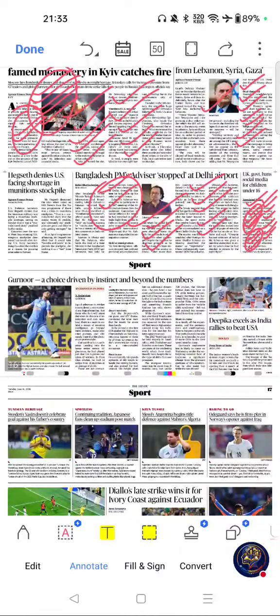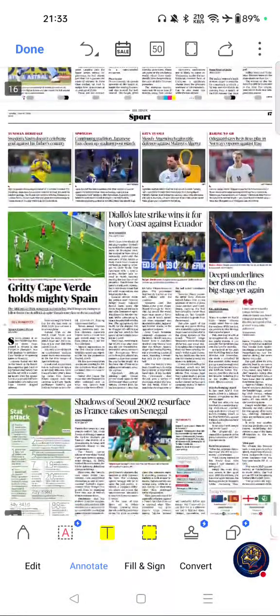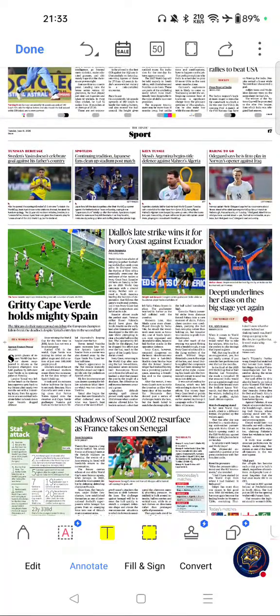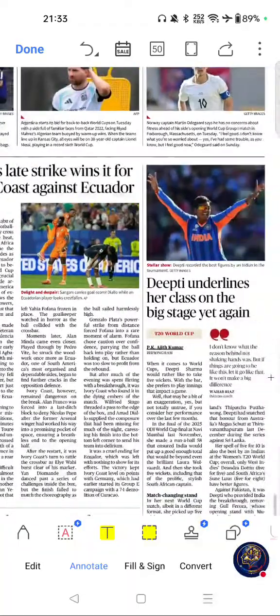These are the only important articles from this page. Move on to next page, page number 17, sports section. The first important article from this page was this one.